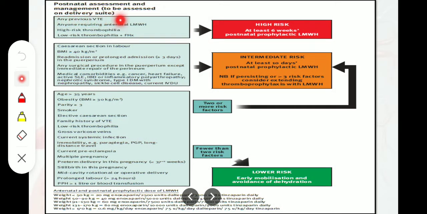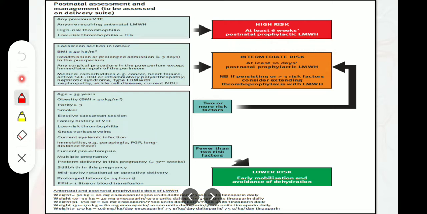Okay, so now coming to another chart of the RCOG Guideline 37A, that is about the postnatal assessment and management, that is to be assessed on the delivery zone. Okay, when the patient delivers a baby, after that we do proper assessment of that patient, and depending upon that assessment, we give proper dose of thromboprophylaxis. Okay, like first of all, the red one are those patients who are included among the high risk. Okay, high risk patients are these.